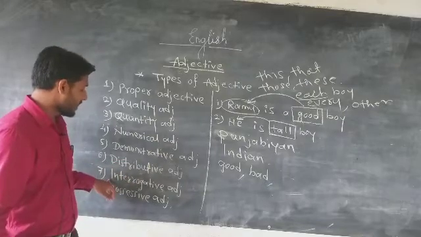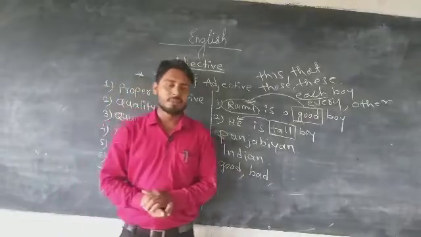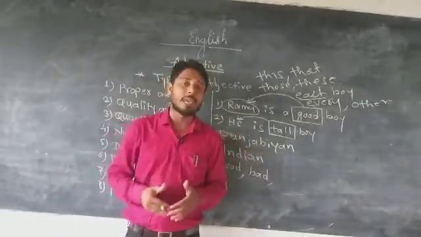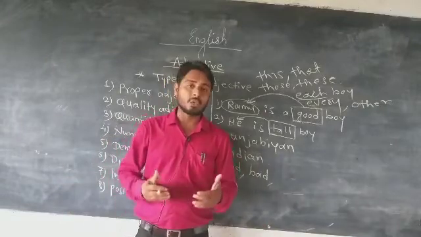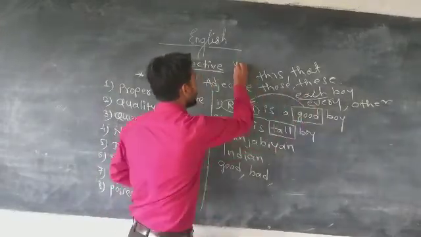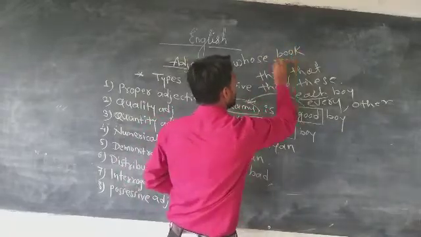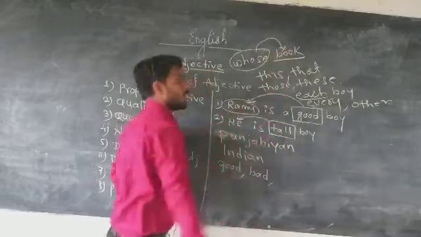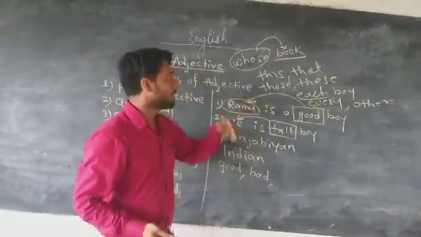And seventh is interrogative adjective. Yes, we all know that an interrogative word is a WH word. The WH word makes an interrogative sentence. But these types of words we can use as an adjective also. For example, whose book? Book is a noun, but this word gives information about the noun.